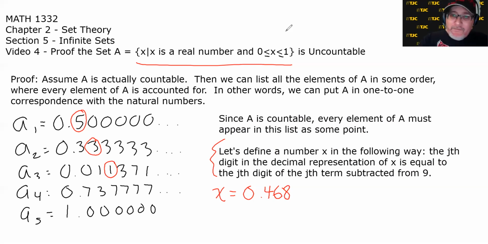And let's keep going. For the fourth decimal digit of X, let's go to the fourth number in the list, go to its fourth digit, and subtract it from 9. 9 minus 7 is 2. And then for the fifth digit in X, go to the fifth number in the list, go to its fifth decimal digit, subtract it from 9. 9 minus 0 is 9. And because this list goes forever, so will this. So we've just created a new decimal. We called it X, and we created it by subtracting certain numbers from 9.